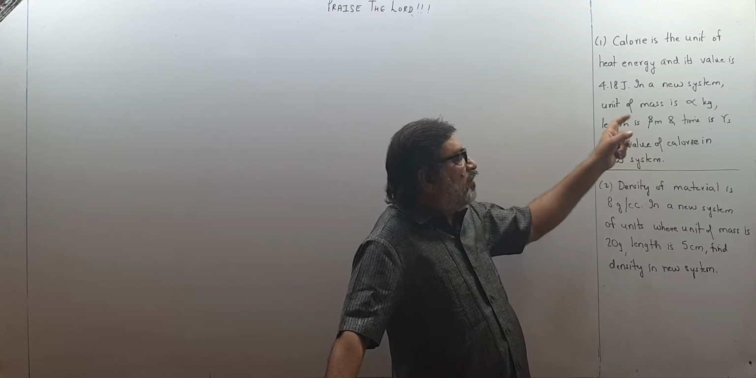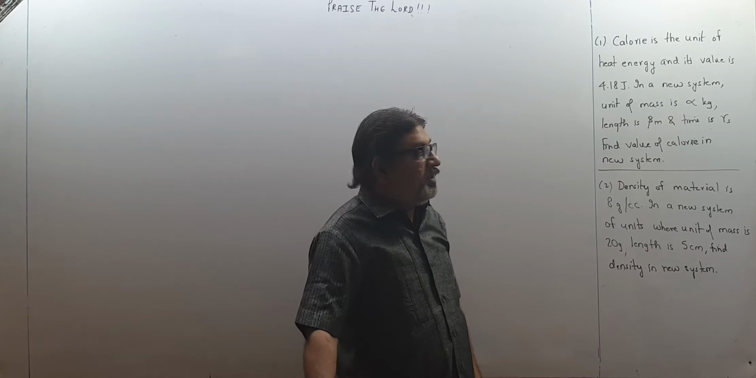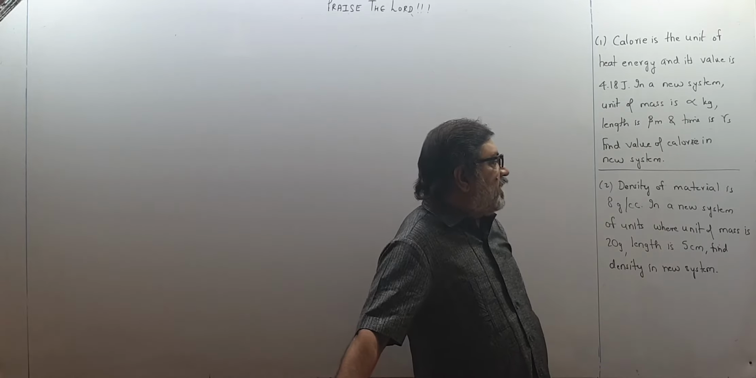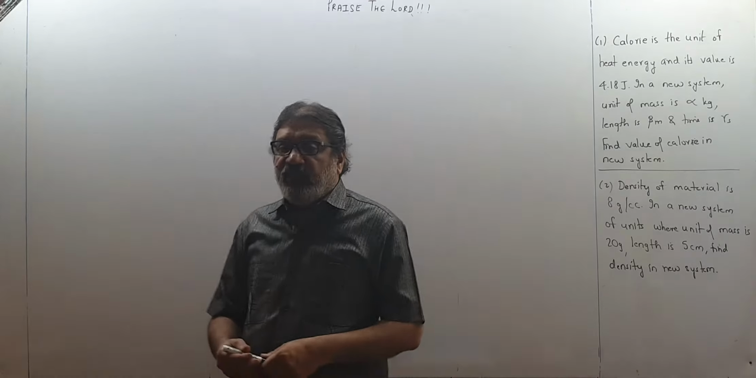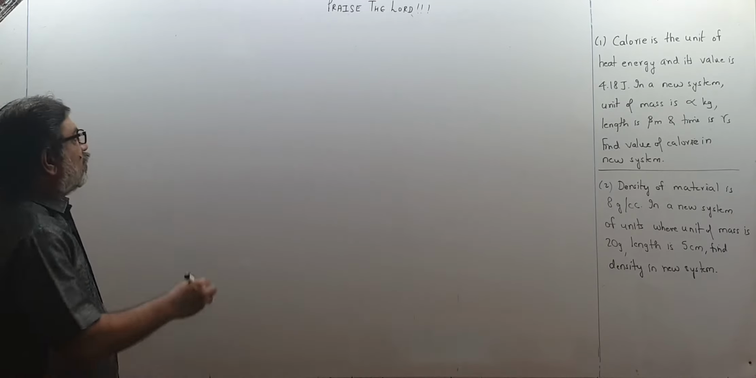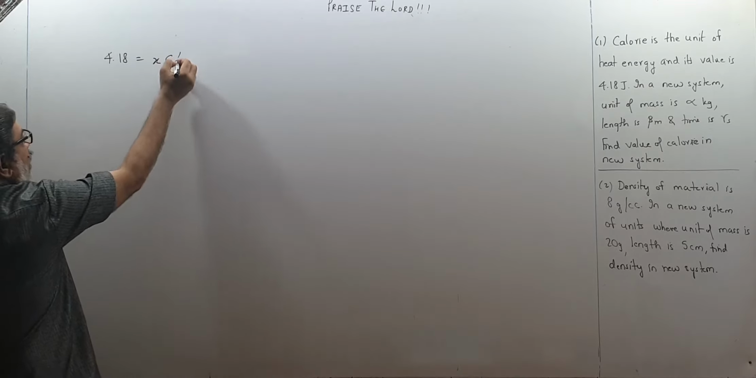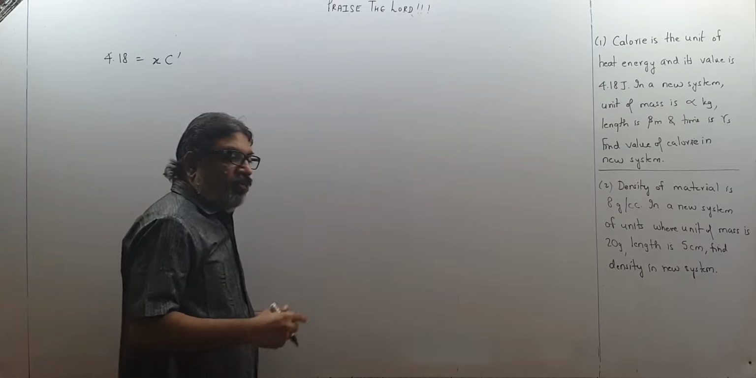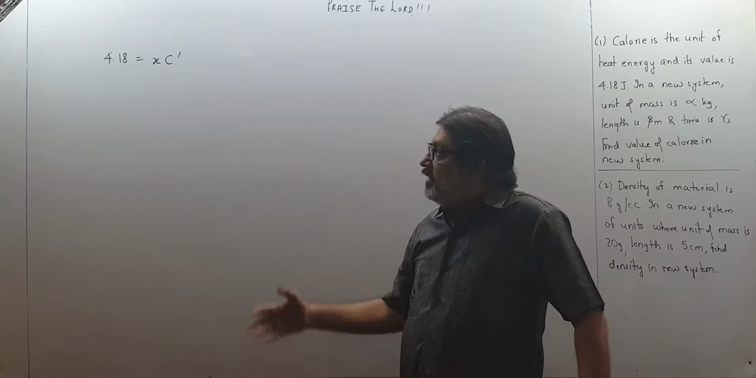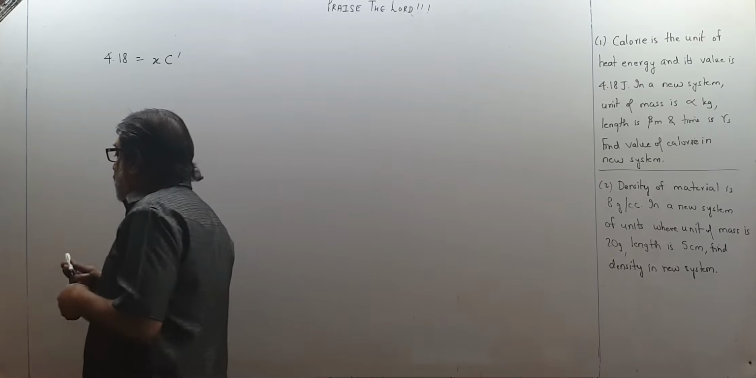And in a new system, the unit of mass is alpha kg instead of 1 kg, the unit of length is beta meter instead of 1 meter, and time is gamma second instead of 1 second. Find the value of calorie in the new system. So supposing the value of calorie in the new system becomes x times the old value. So 4.18, the old value, in the new system becomes x times c dash, the new value of calorie. We think like this. So 4.18, actually it is joule.